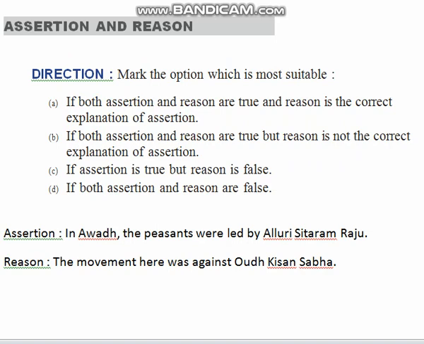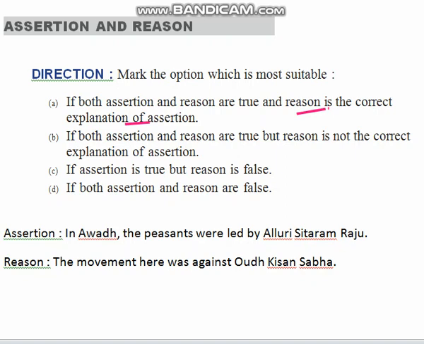First one, both assertion and reason are true, and reason is the correct explanation of the assertion. So whatever statement I said now, is it true or not? Today is Independence Day, so assertion is true. Then reason, we got freedom from Britishers on 15th August, so reason is also true. Then what is the third point here? Reason is the correct explanation of assertion. Yes or no? Reason is matching with the assertion point. So our option is A. A becomes the correct answer here.